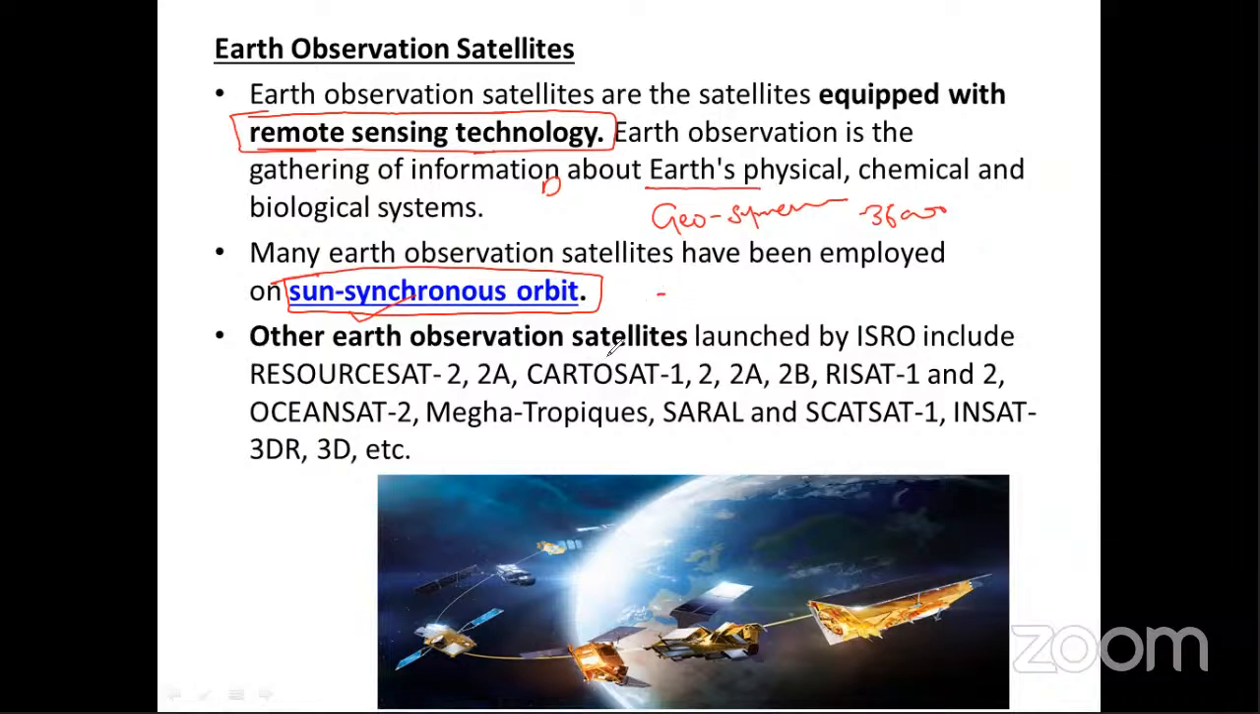Some examples of Earth observation satellites given are Resourcesat, Cartosat-1, RISAT-1, Oceansat, Megha-Tropiques, SARAL, Scatsat, and INSAT-3D and 3DR. These are some examples of Earth observation satellites. Maybe in the exam they can ask which of the following is not an Earth observation satellite. That's why this is very important. As you see, this is called a geostationary orbit, the orbit where a satellite captures all the important data from the Earth.